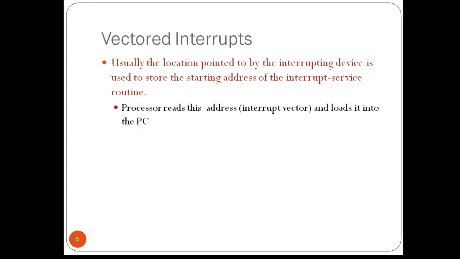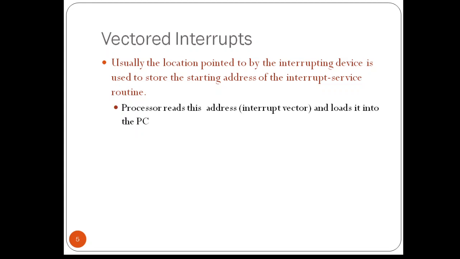ready to receive it. When the processor is ready to receive the interrupt vector code, it activates the interrupt acknowledge line, called INTA. So when it is ready to receive the interrupt code, it will activate that particular signal. The IO device responds by sending the interrupt vector code and turning off the INTR signal. Once it sends the code, the INTR signal, that is the interrupt request signal, will be turned off. And once it receives the interrupt vector code, the processor will activate the INTA, the interrupt acknowledge signal. So this is about vectored interrupts.